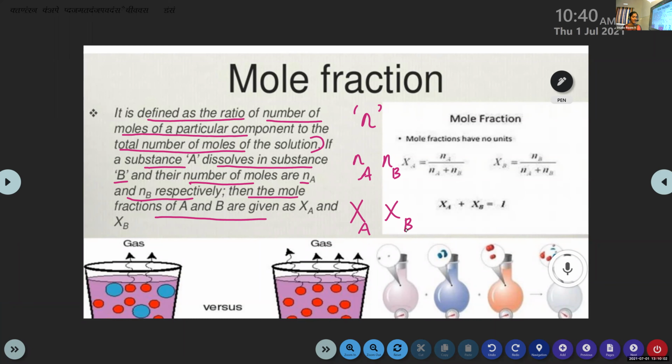If a substance A dissolves in component B, let the number of moles of A be Na, the number of moles of B be Nb, the mole fraction of A be Xa, and the mole fraction of B be Xb. We can write the equation.